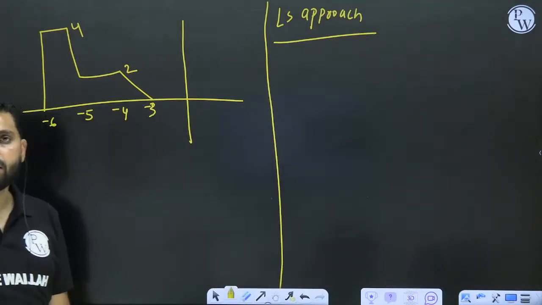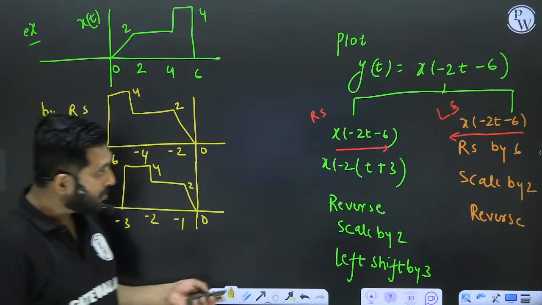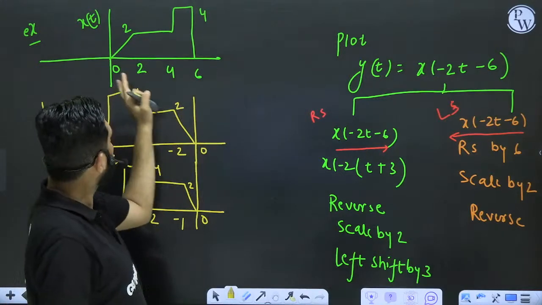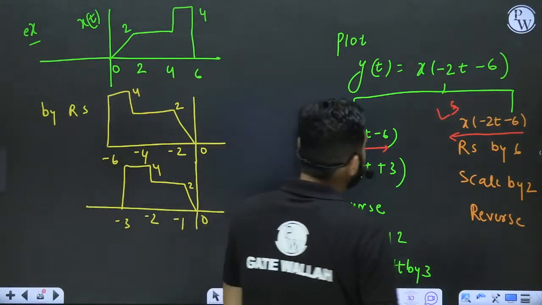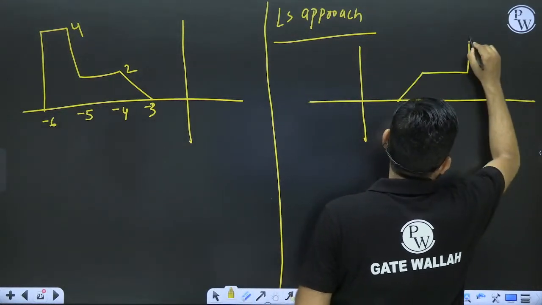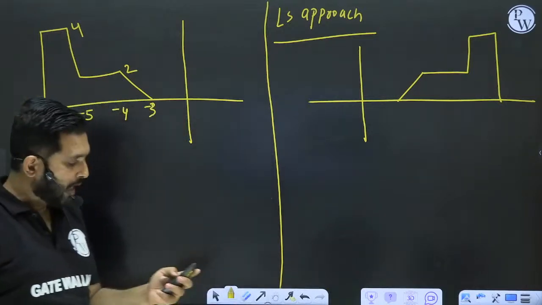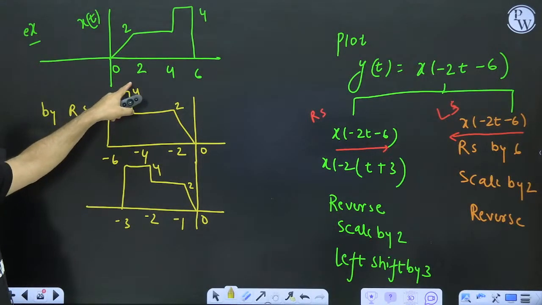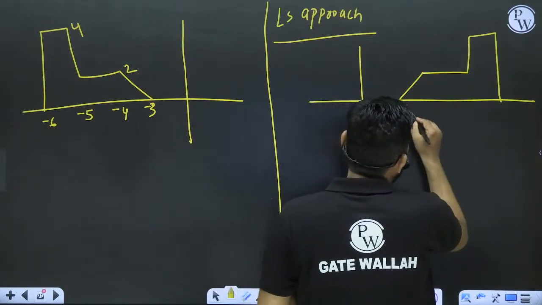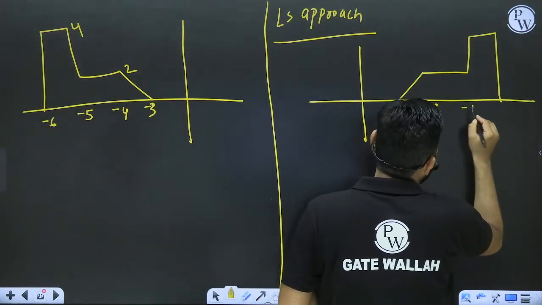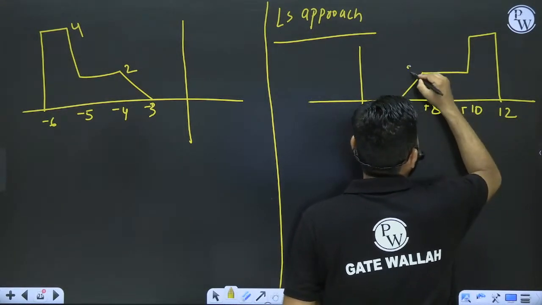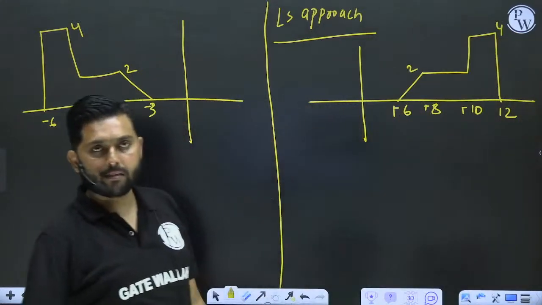Okay. Left side approach. What is the left side approach? First you have to shift the signal by 6, right side. Just shift the signal by 6. So do it. What will you get? I will get this. And what are the points? They become minus 6, minus 8, minus 10 and minus 12. Sorry, it is plus 6, plus 8, plus 10 and plus 12. This is 2, this is 4. So 0 becomes a 6.